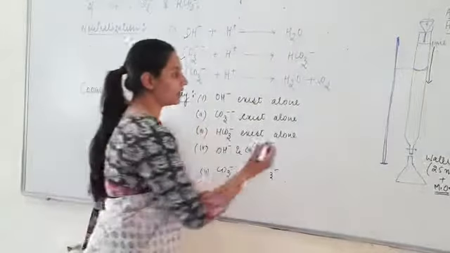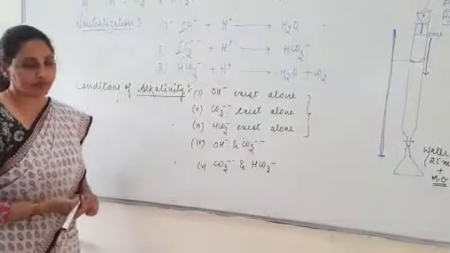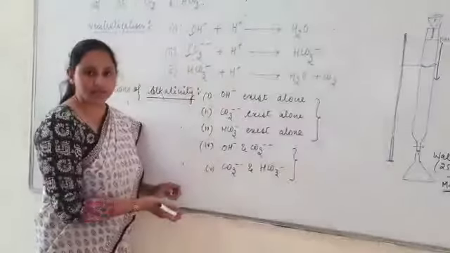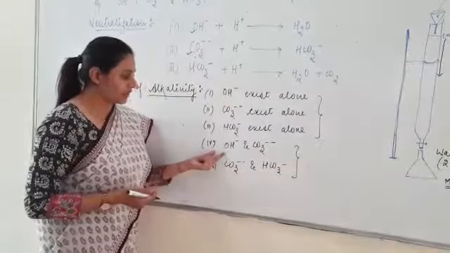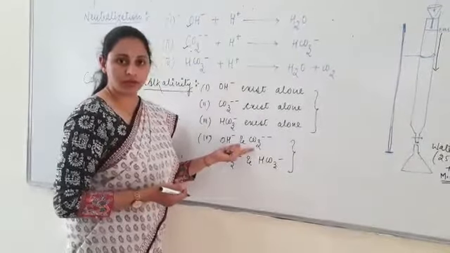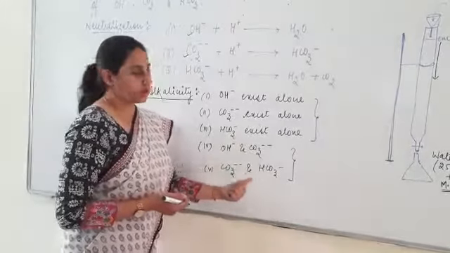So these are the three conditions of individual existence of alkalinity. But we may also have two mixed forms of alkalinity: OH may be present with carbonate, or carbonate may be present with bicarbonate.